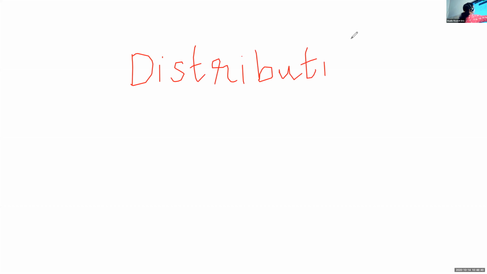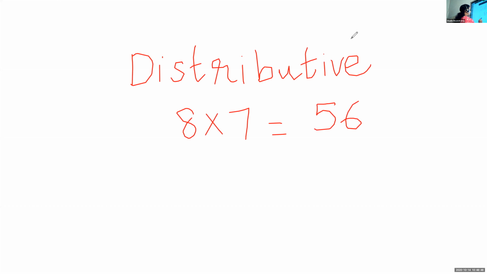So here I want to teach you the last property, that is distributive. Okay, for example, I want to multiply 8 into 7. What is 8 into 7? That is 56. Now, instead of 7, I can write 7 as 5 plus 2.